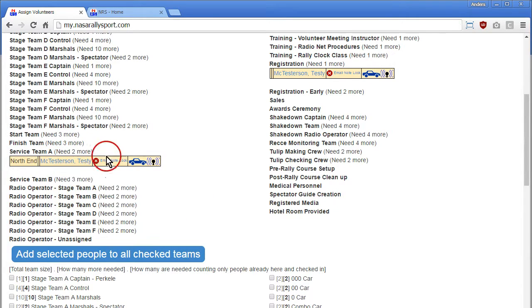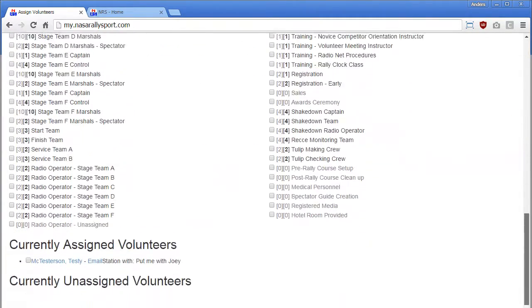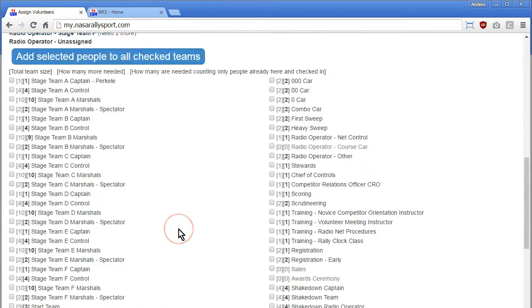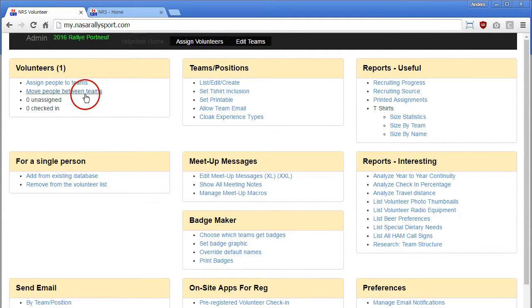So if you wanted to assign people within a stage to a certain intersection, or B21, you could use that with the note feature. And now down here, it tells us these are our currently assigned volunteers. This is just sort of a reminder. When Joey shows up, if I do a search for Joey, I'm going to find this, and that will let me see them.